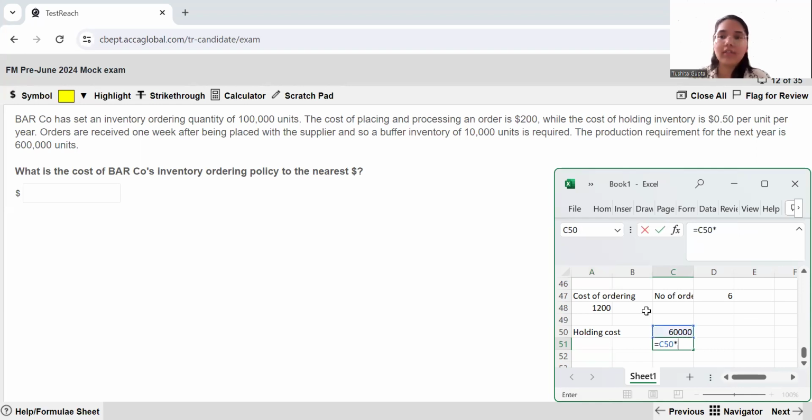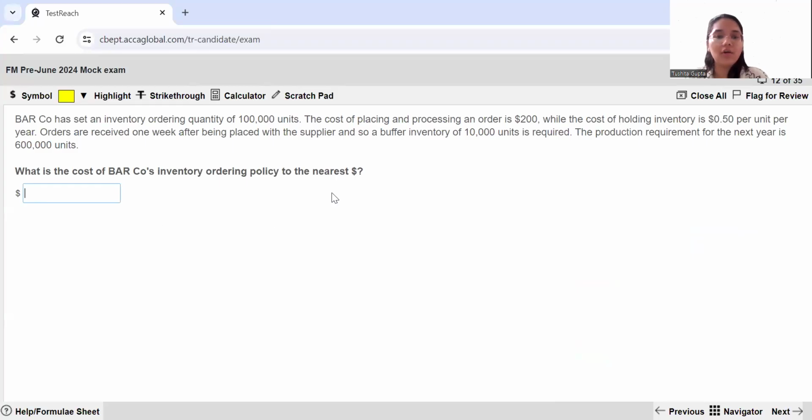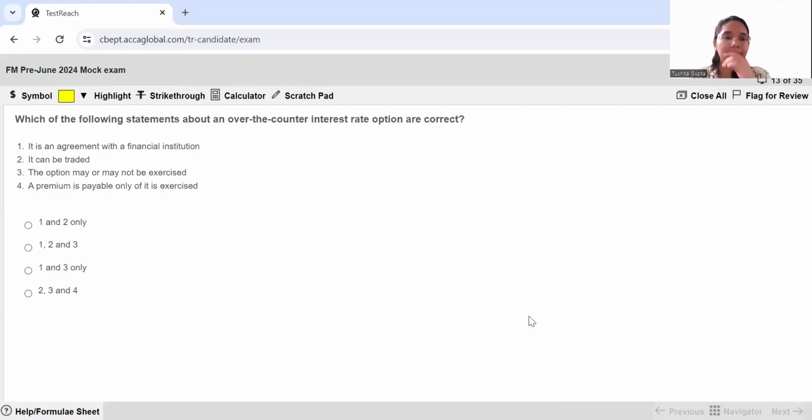Per unit cost is already given to you as 0.5. So 30,000 is what your holding cost is going to look like. Now you have your ordering as well as holding cost. Just add both of these values together and you will have your final answer. 30,000 plus 1,200 gives you 31,200. So you are already answering to the nearest dollar. It's 31,200. Moving ahead to question number 13.